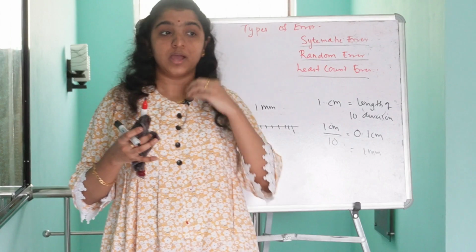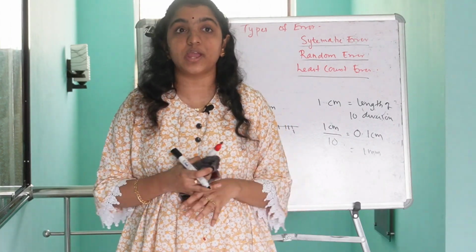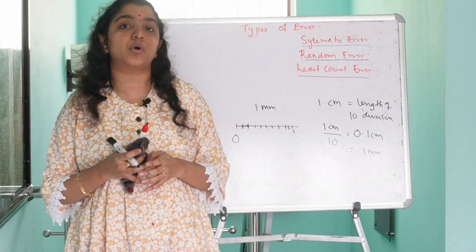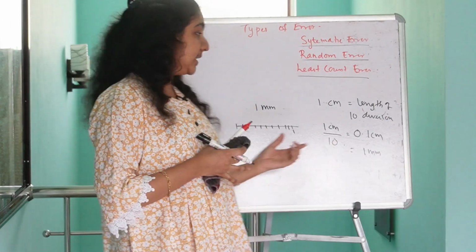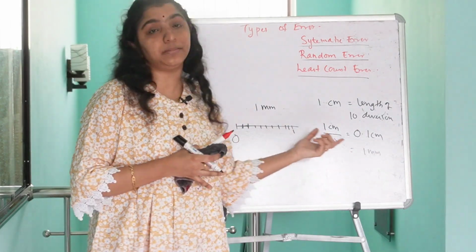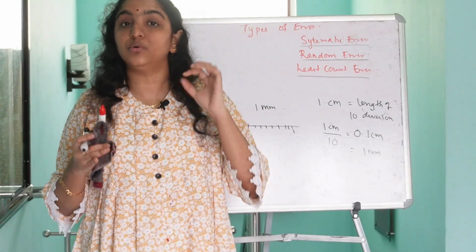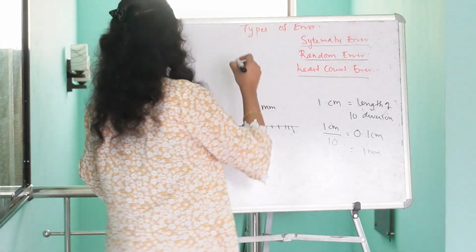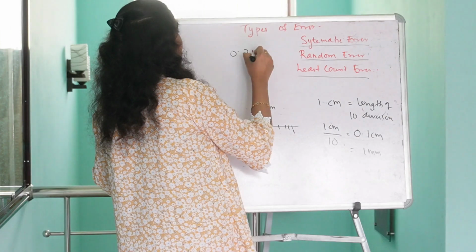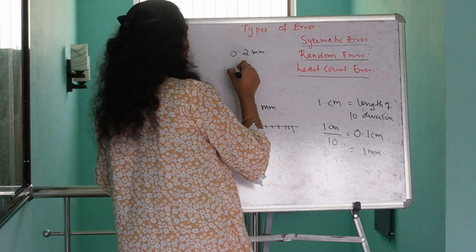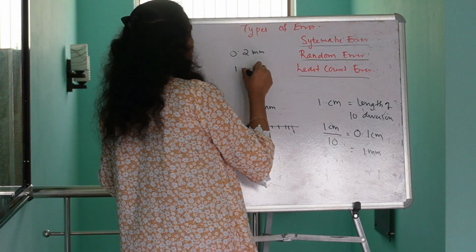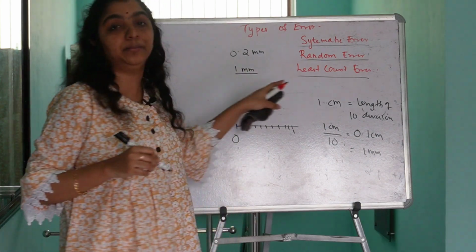I am giving you a wire of 0.2 millimeter length, and I gave you a meter scale having a least count of 1 millimeter.